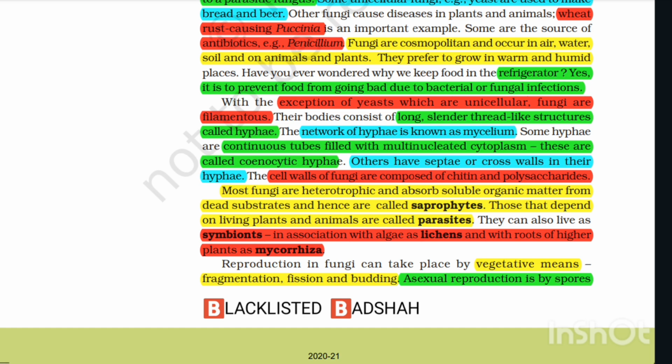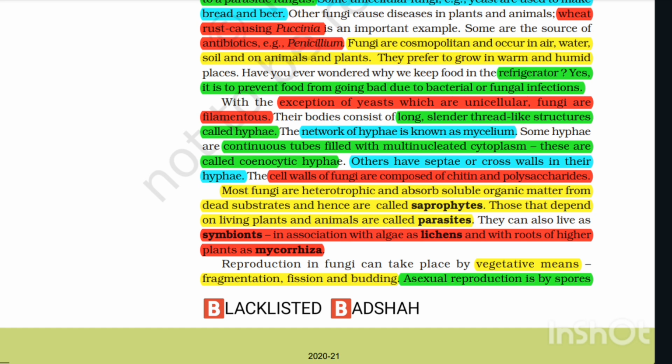The cell walls of fungi are composed of chitin and polysaccharides. Most fungi are heterotrophic and absorb soluble organic matter from dead substrates and hence are called saprophytes. Those that depend on living plants and animals are called parasites. They can also live as symbionts in association with algae as lichens and with roots of higher plants as mycorrhiza.